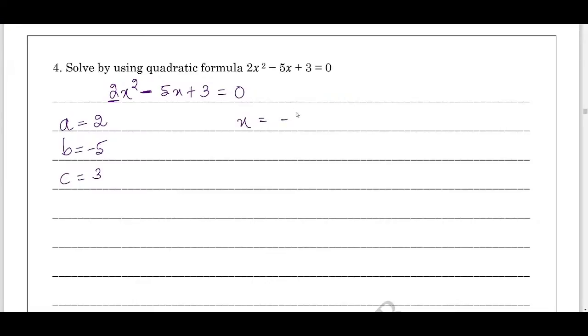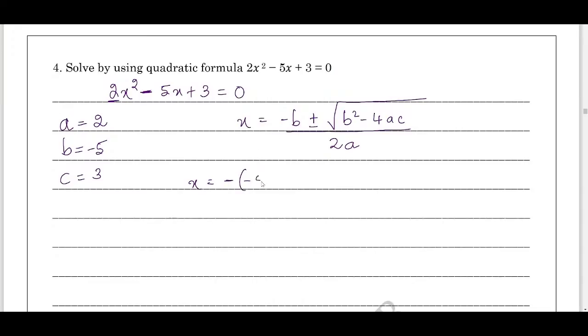Now the next step is write the formula. X equals minus b plus or minus square root of b square minus 4ac divided by 2a. Now x equals, b value is what? Minus 5. Already we have one minus in the formula.